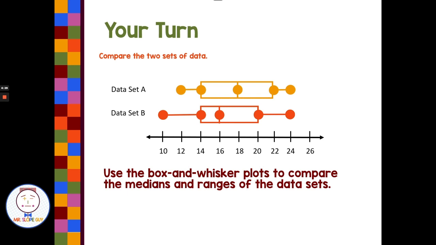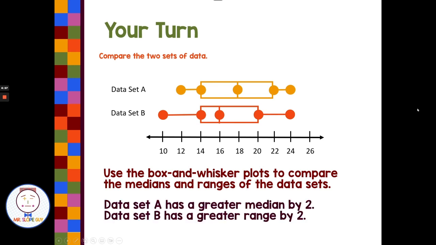So if I'm looking at the medians of the 2, data set A has a median at 18, data set B has a median at 16. So data set A is 2 higher. And then if I look at the ranges, that's kind of the size of the whole box and whisker. I can see right away orange has a larger range, and actually it's larger by 2. It's 2 bigger. So then I can make a statement about both of these, such as data set A has a greater median by 2, and data set B has a greater range by 2.